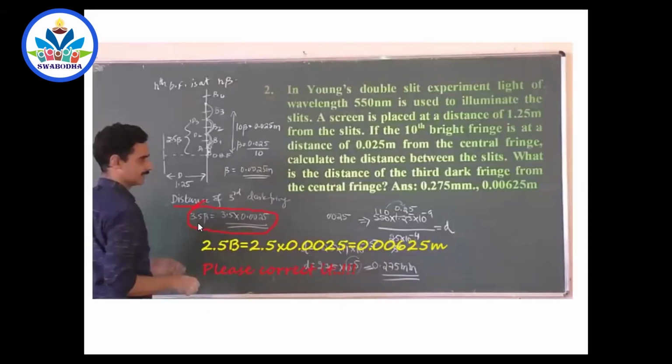And another mistake is here. I said that for the third dark fringe, distance is 2.5 beta. 6th dark fringe, it is 5.5 beta. 11th dark fringe, 10.5 beta. But I have written the distance of the third dark fringe as 3.5 beta. It should be 2.5 beta. And you will get the correct answer, what is given in the book, that PDF book, right? So this should be 2.5 beta.